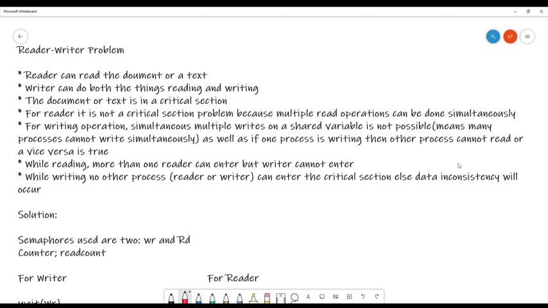Okay, now we'll see what the reader-writer problem is, and how it is solved using semaphores. There are two processes, P1 and P2. One is a reader process and another is a writer process. Both the processes are working on a common document. Reader wants to read the contents from the document and writer wants to write the content into